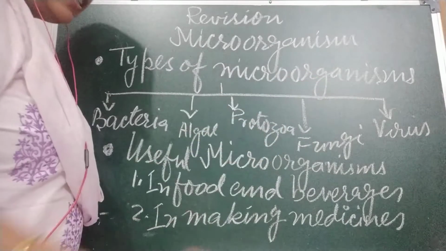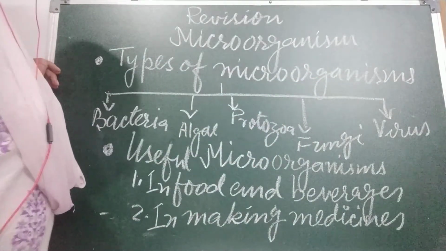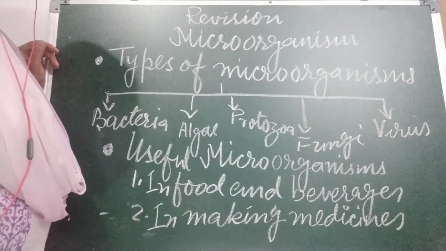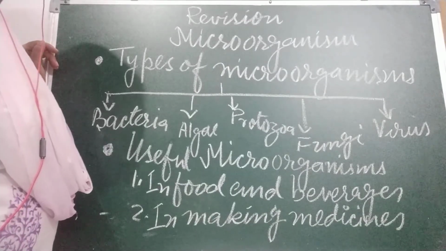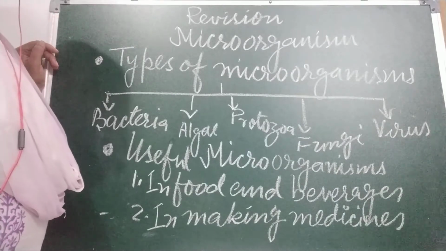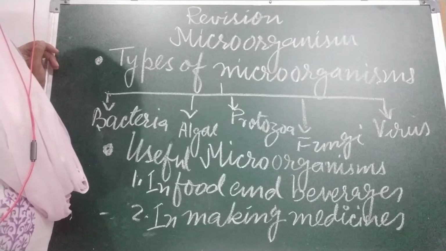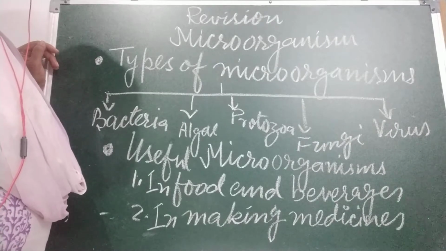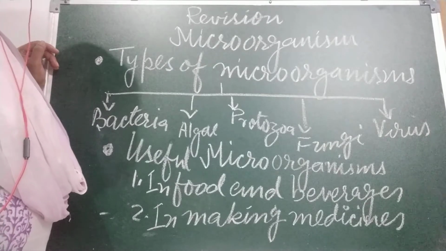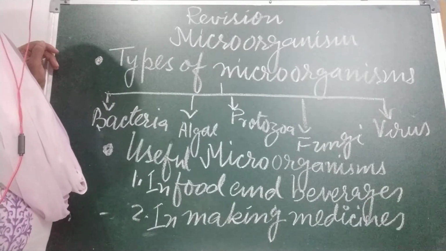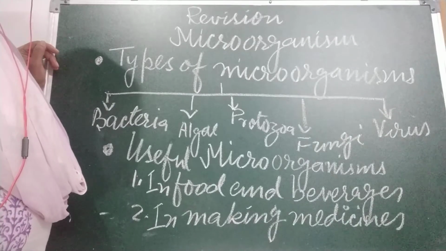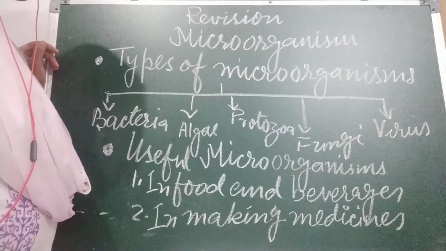Now come to the last, that is viruses. Viruses are the smallest microorganisms. They do not have cellular structure like other microorganisms. They cannot reproduce by themselves or respond to changes or use energy to grow. So children, when a virus enters the living cell of an organism, say a human, it is able to reproduce. It uses the energy of the host cell for this purpose.